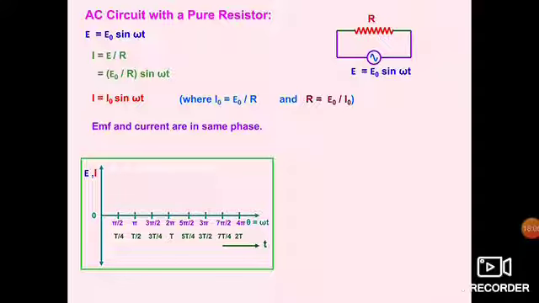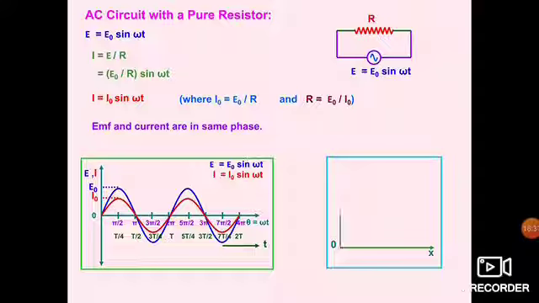That your current and voltage are varying together like this. The blue one is your EMF, and I is your current. That is, blue one is of EMF and red one is your current. You can see maximum values of both, E naught and I naught respectively. E is equal to E naught sin omega t and I is equal to I naught sin omega t.